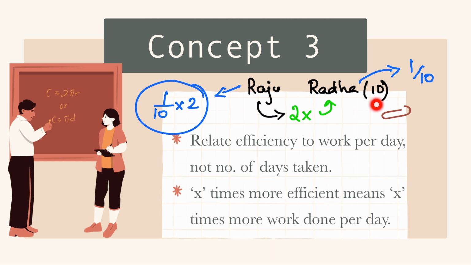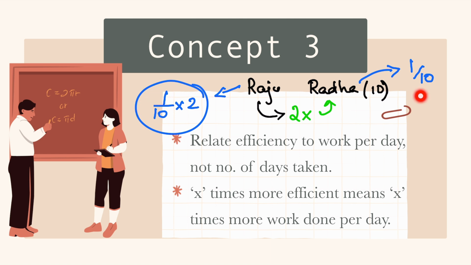Number of days will be given. Again, same procedure. We will flip it to work done per day. We will calculate work done per day using the efficiency they are given. We will do all kinds of calculations, and in the end we will get an answer. We will flip it again to get the number of days taken. I hope you understood it. In all the questions I am using the same procedure: number of days I am converting into work done per day.